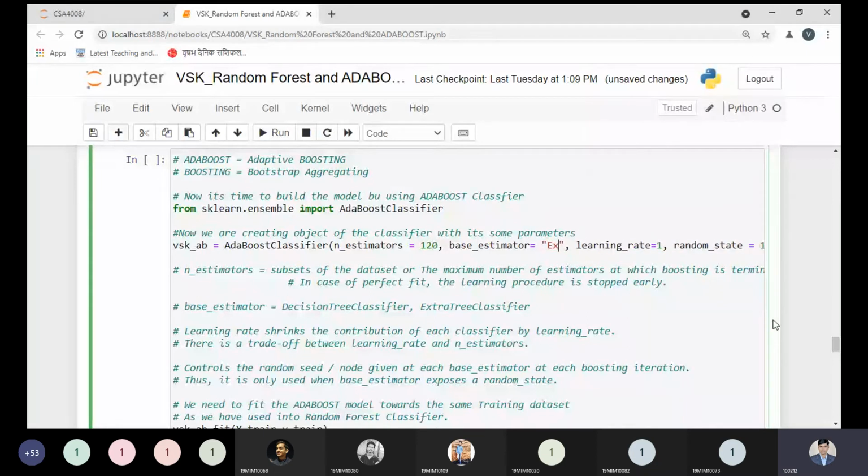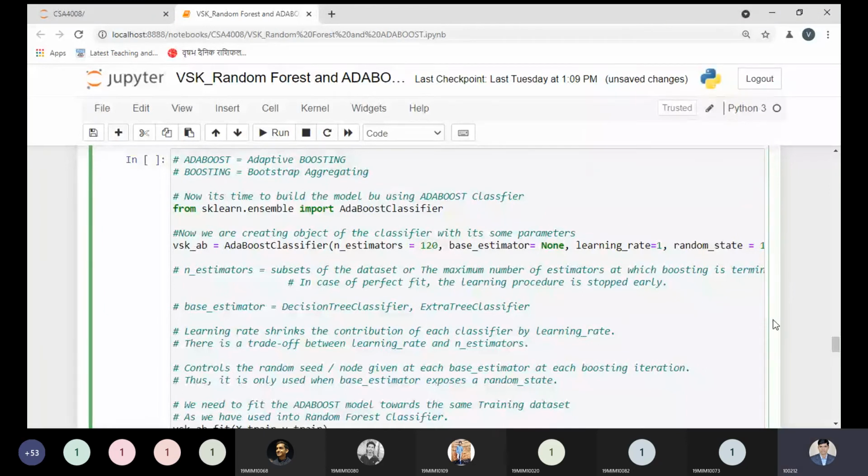So I'm just leaving it as none. If you want to use another, then you can use it. You can update this code according to your demand, no issue. Now, any value you want to update, like the learning rate or random state, tell me right now, I can update it or I can leave it as it is. I'm keeping the number of estimators at 120 because we have used 120 estimators in the random forest. That's why I'm using the same value.